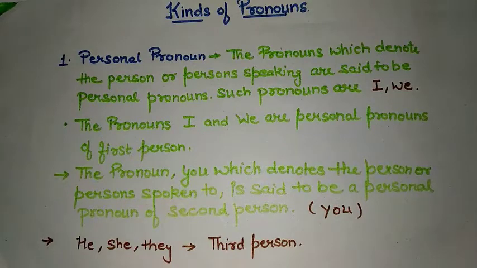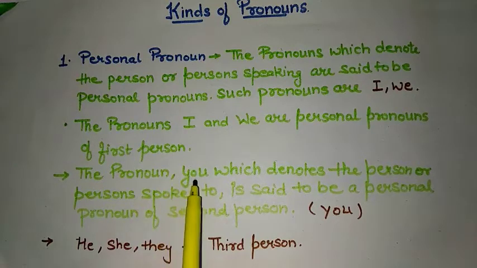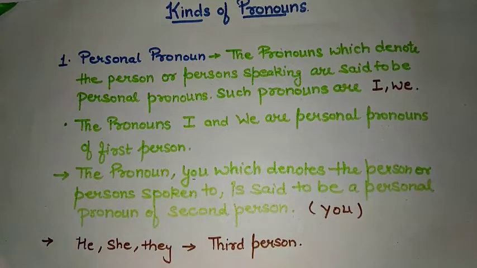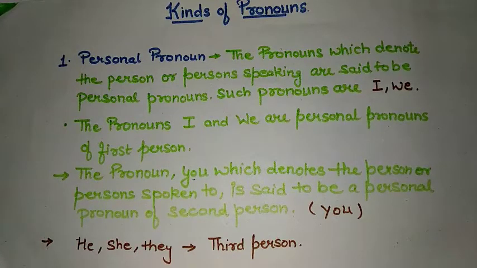The pronoun you, which denotes the person or persons spoken to, is said to be a personal pronoun of second person. This is you. Third person is denoted by he, she and they. So personal pronouns like I, we, you, he, she and they are used to speak about persons.